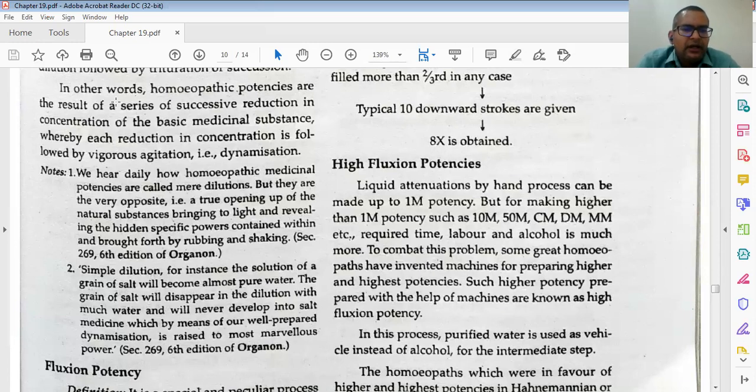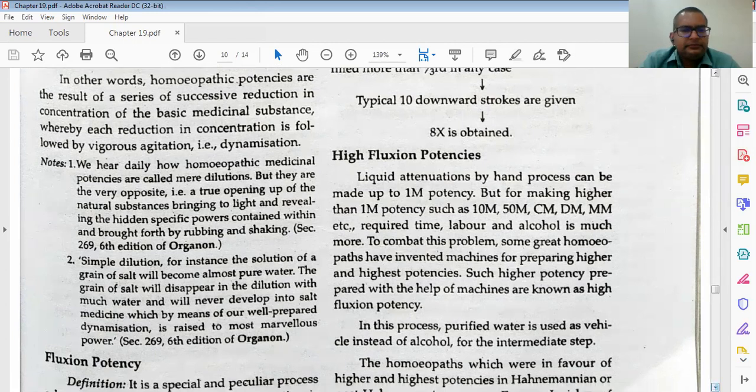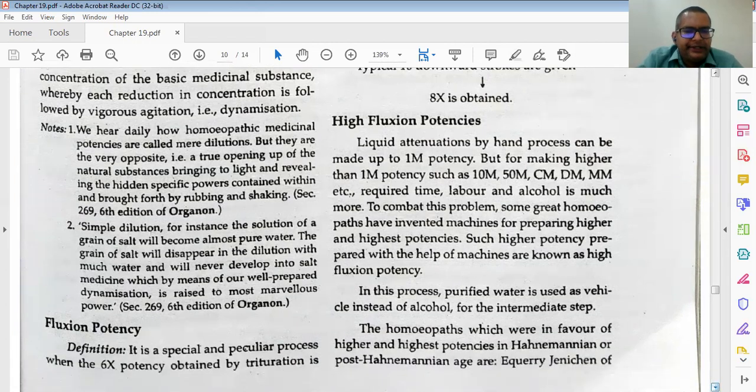Then second, simple dilution. For instance, the solution of a grain of salt becomes almost pure water. The grain of salt disappears in dilution with much water and will never develop into a salt medicine, which by means of our well-prepared dynamization rests in the most marvelous power.